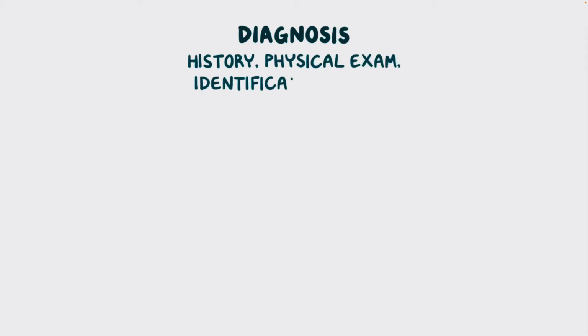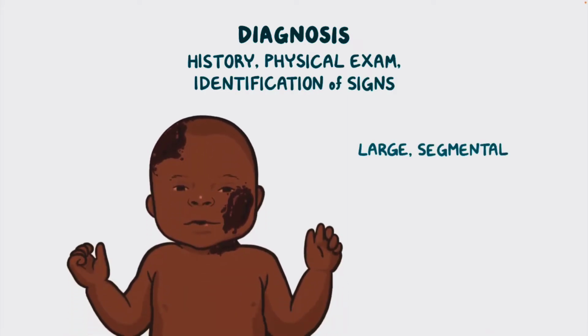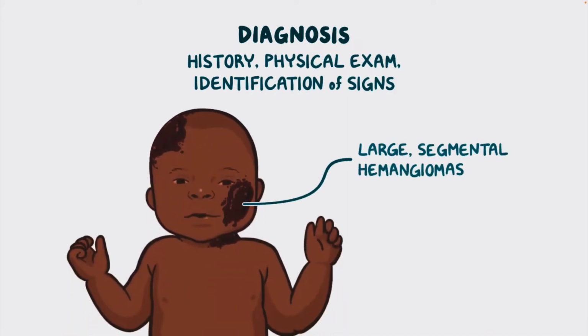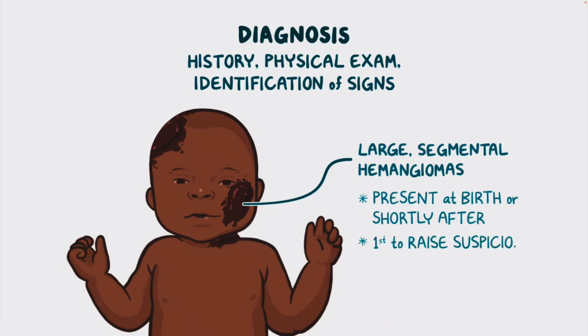Alright, now Phace syndrome is diagnosed through history, physical examination, and identification of characteristic signs and symptoms. Large, segmental infantile hemangiomas are an easily noticeable feature, and they're present at birth or shortly after, so they're usually the first to raise suspicion of Phace syndrome.